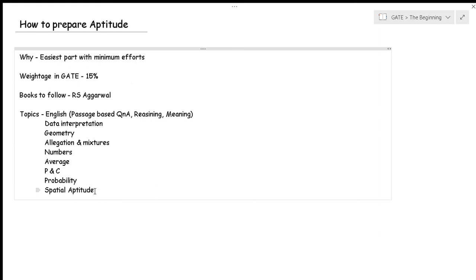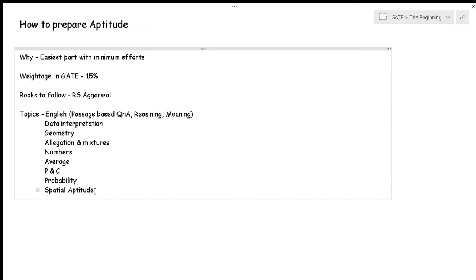So it's something which you need to prepare, but it's not that you will have to put in many hours each and every day. Just put in like 40 to 45 minutes once in 2 or 3 days. You should see what the grammar is and try some passage based question answers in the test series. Okay, and how to practice well: just go through the formulas, understand them, and start taking the tests from the test series whichever you have bought.